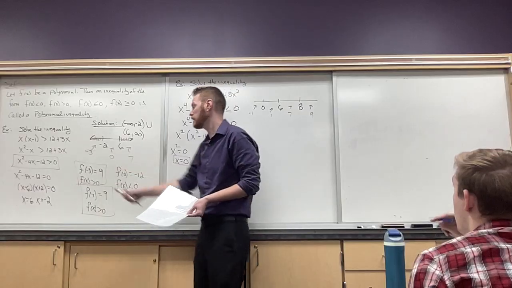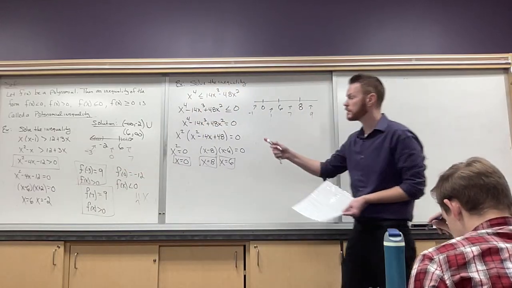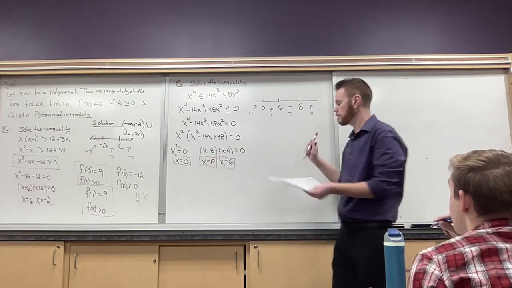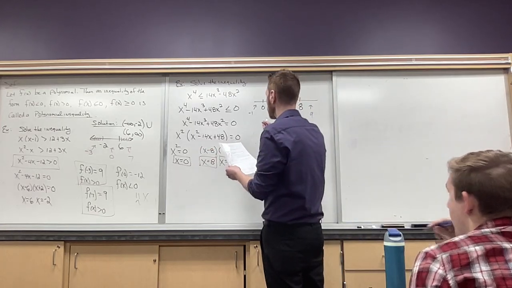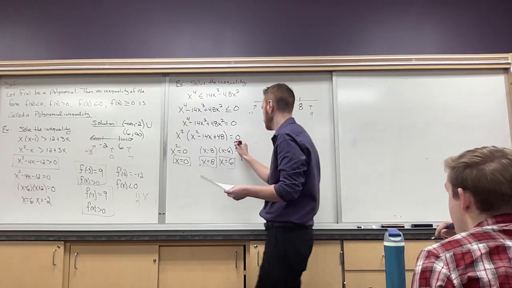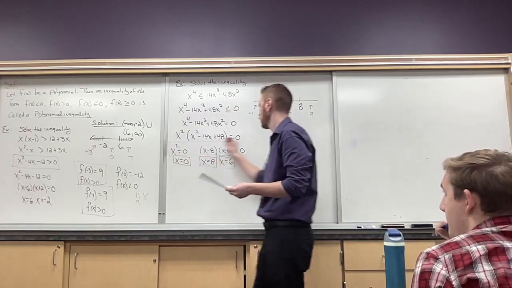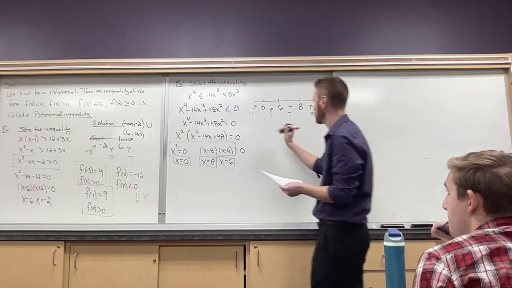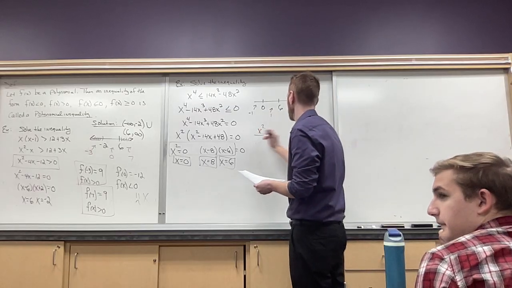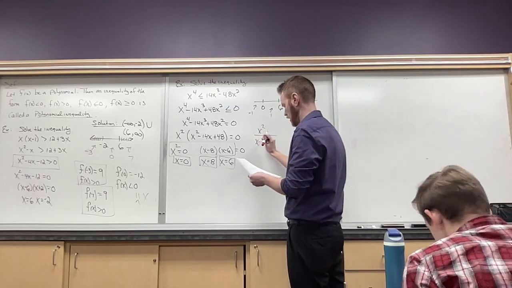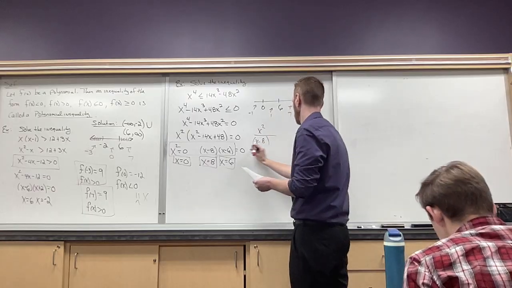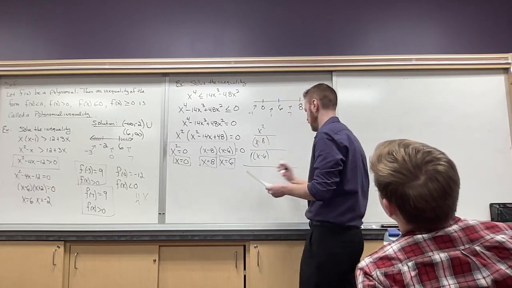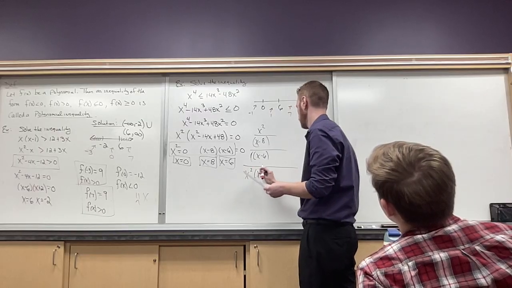I just want to know if it's positive or negative. So I'm going to show you a different way of doing this. By the way, you can do this for every single problem, what I did over there. But here's another method that you can use. Okay? So what I'm going to use is this right here. And I'm just going to focus on the signs. So I'm going to just do a little table. So an x squared, okay, x minus 8, x minus 6, and at the very end, I'll put all three of them together.